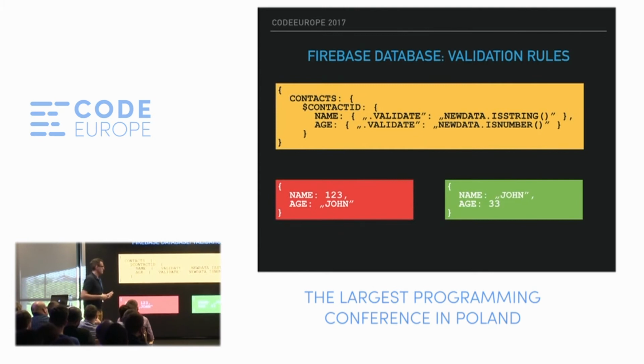I mentioned validation rules. So just to give you an idea, this is how they look. Firebase is a NoSQL database, so you basically store JSON objects in it. And here is an example of a validation rule in which we say that there is a collection called contacts, and whenever you want to write something, to push something into this collection, this object has to have two fields, name and age. And name has to be a string, and age has to be a number.